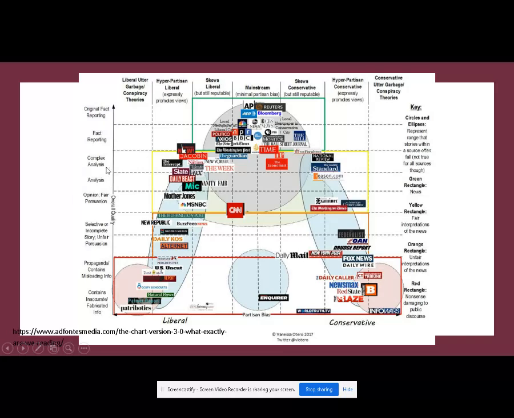Here we start to get into complex analysis and fact reporting. So our mission is to kind of fall into the category up here, using these resources and even being knowledgeable, because these two have a lot of opinions in them as well. Same thing with the Wall Street Journal. So just being self-aware of the fact that just because it's in print, just because it is labeled as news, does not mean that there isn't bias happening within the reporting. And so you just kind of have to be self-aware as a consumer. We're going to go into that a little bit more.